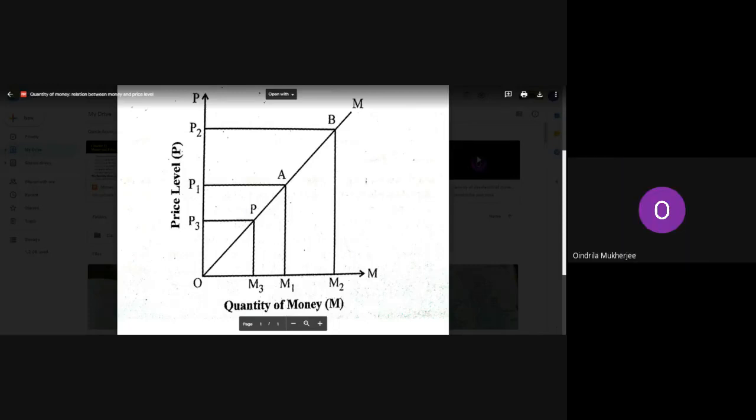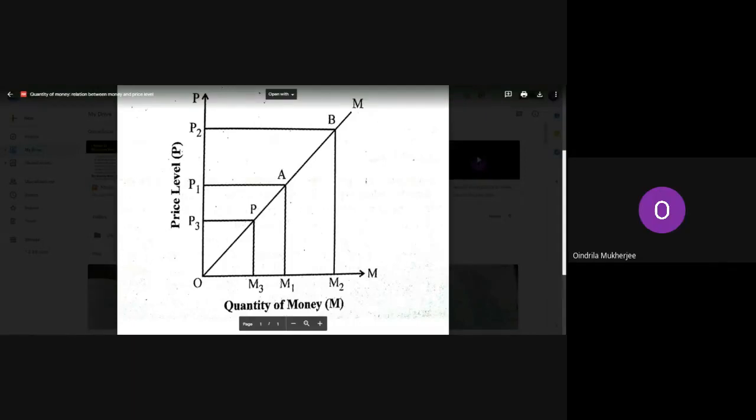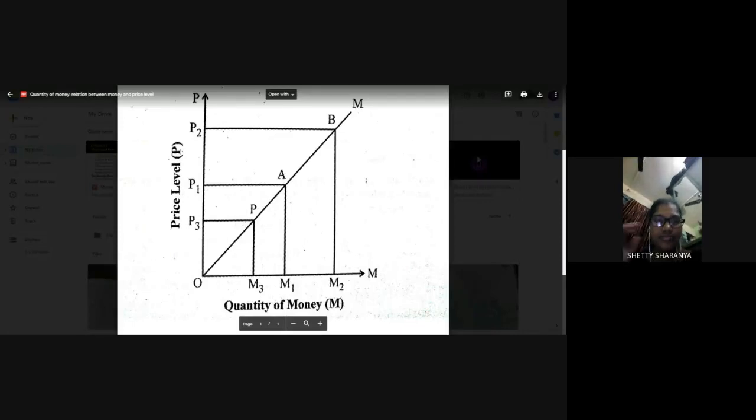So this is how it happens. The price level will rise proportionately with a given increase in the quantity of money, and when the price level falls, it will fall in proportion along with the quantity of money. So price level will increase, quantity of money will increase; price level will fall, quantity of money will also fall. Understood till here? Have you understood? Yes. Okay.